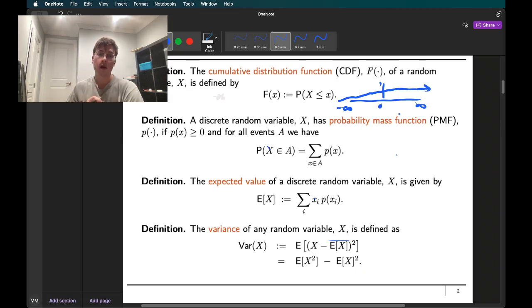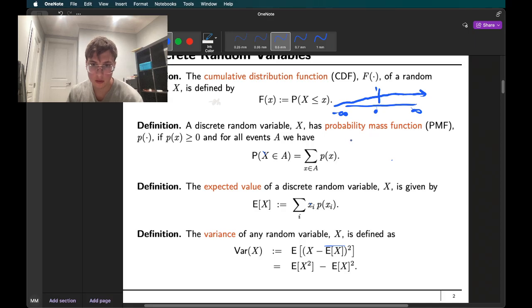A discrete random variable X has probability mass function PMF P if P(x) is greater than or equal to 0, and for all events A, we have the probability X is in A is equal to the sum over all x in A of P(x).